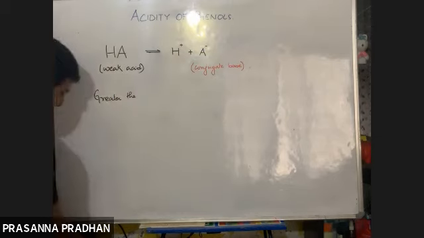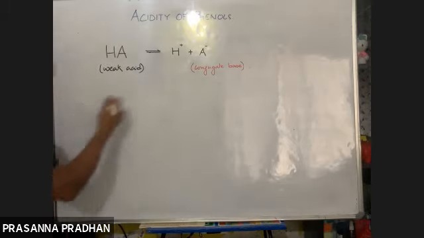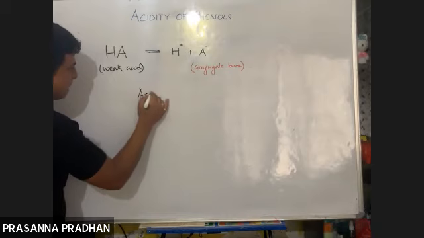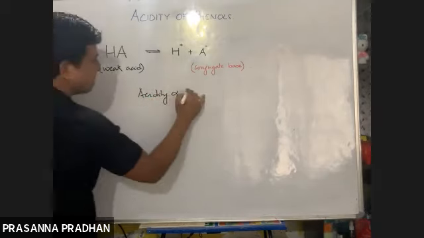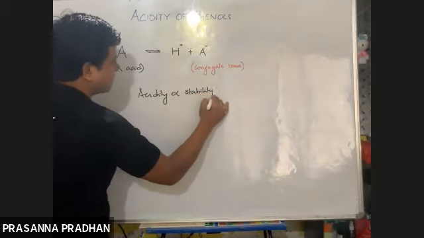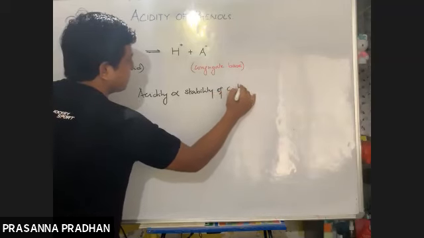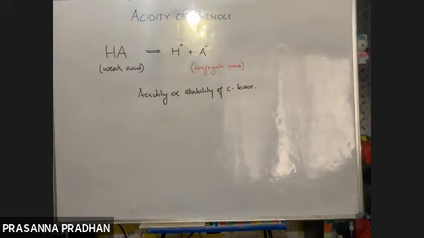So let us just write in this way. The acidity is directly proportional to the stability of conjugate base. So remember this fact, it's going to be very, very important.